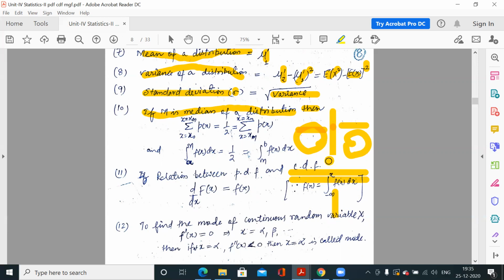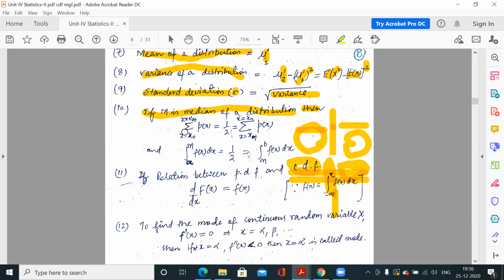So you know that the median is at the middle point, or the center point of the distribution. So the probability of these points would be half, and the probability of these points would be half, because it is exactly the middle point of the series. Because whole probability is one, this is the 50% probability, and this is the 50% probability. So the probability of all the points below the median point would be half.